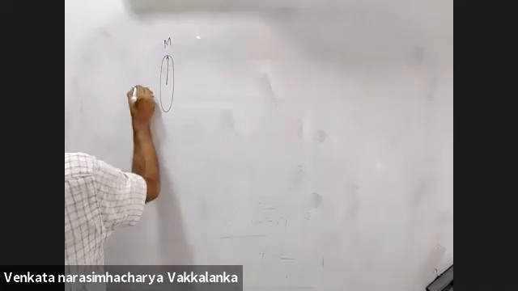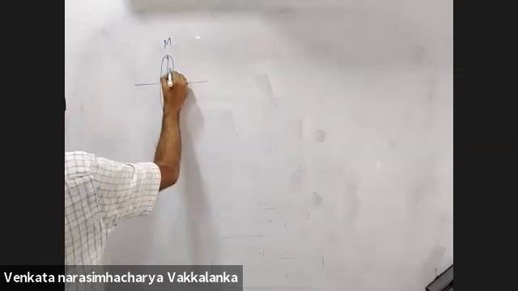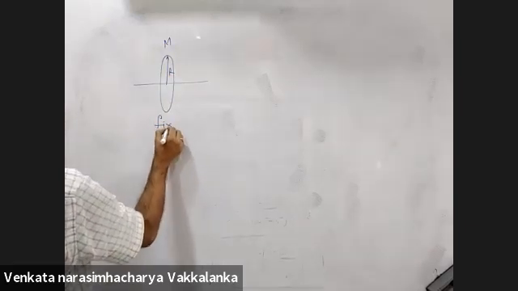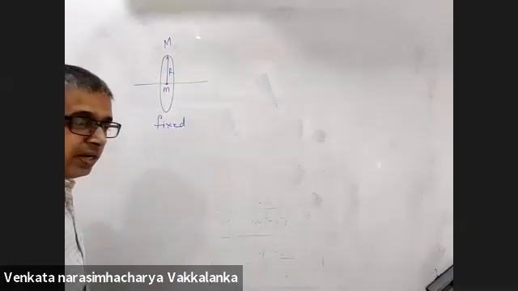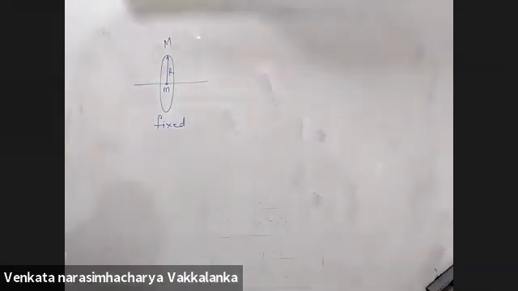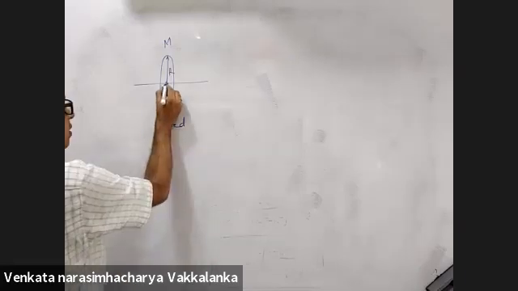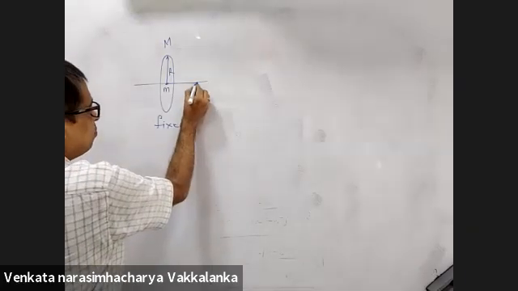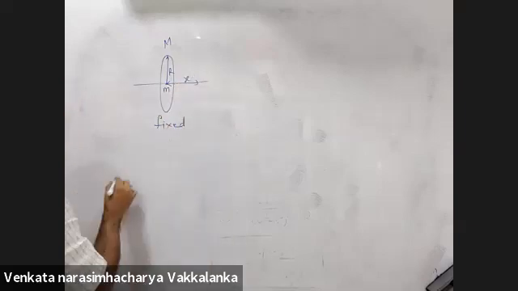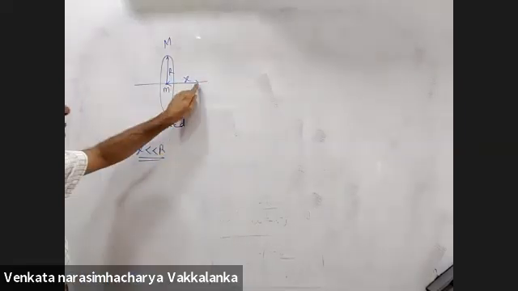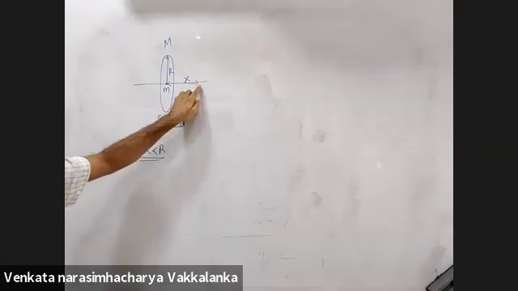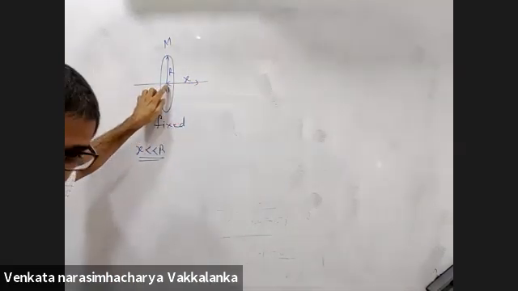This is a ring of mass capital M and radius R. This is fixed. There is a mass small m kept at the center. If I move this to the right by a distance x much smaller than R, because the field is inward, small m will be pulled back.